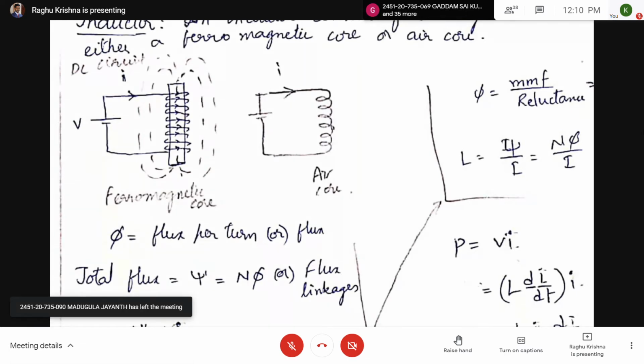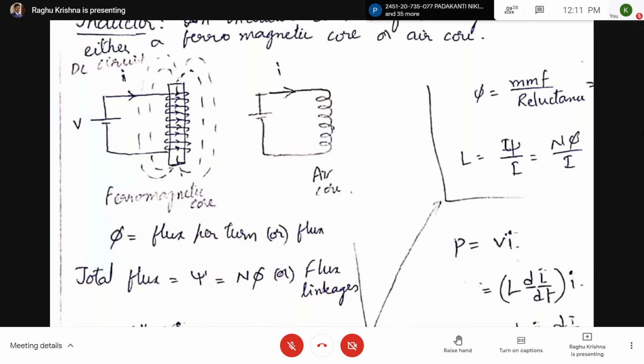You can see a flux. When a current flows through a ferromagnetic material, that material acts as an electromagnet. What are examples of ferromagnetic materials? Iron, steel. If a wire is wound on an iron piece and it is supplied, that iron piece will act as a magnet. That magnet is called an electromagnet.